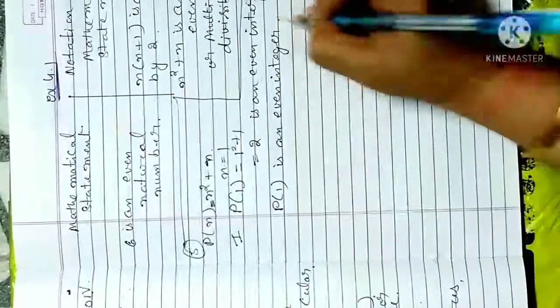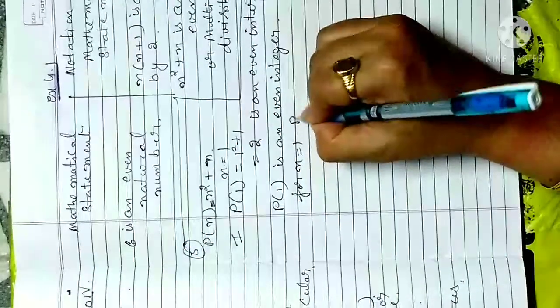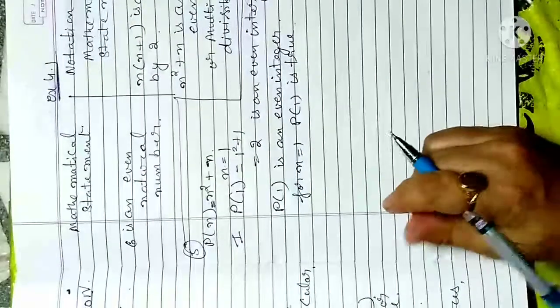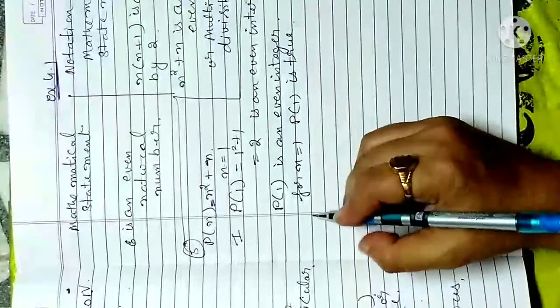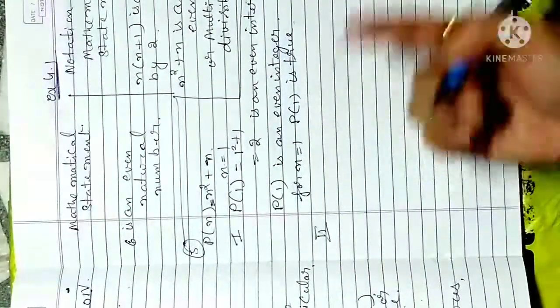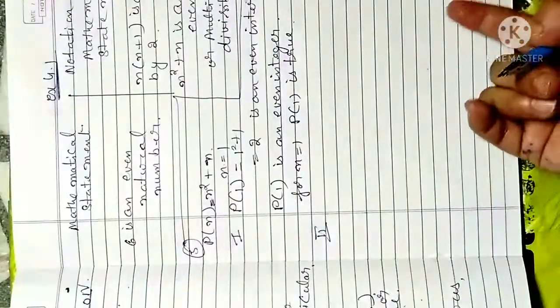So in the first step we can say that for n is equal to 1, my p1 is true. Now I check for pk.